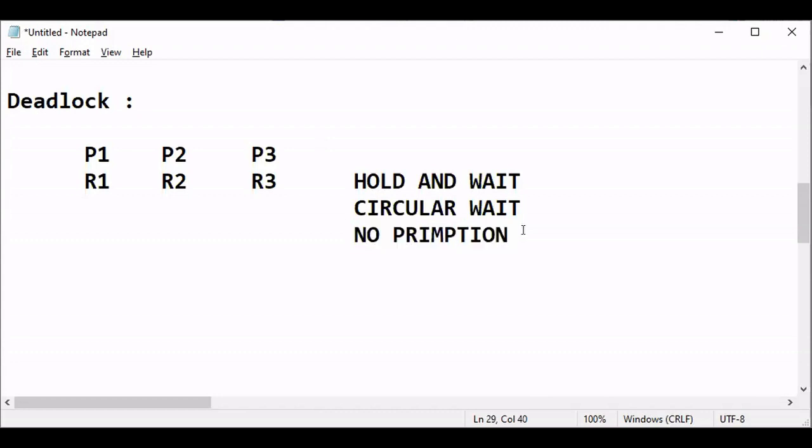Another case is mutual exclusion. This is also one of the cases. What is mutual exclusion? They cannot share. Mutual means the same resource at a time can be given to two processes. So if it is given, then you can say it is mutual. But here the term is exclude. We exclude this case.